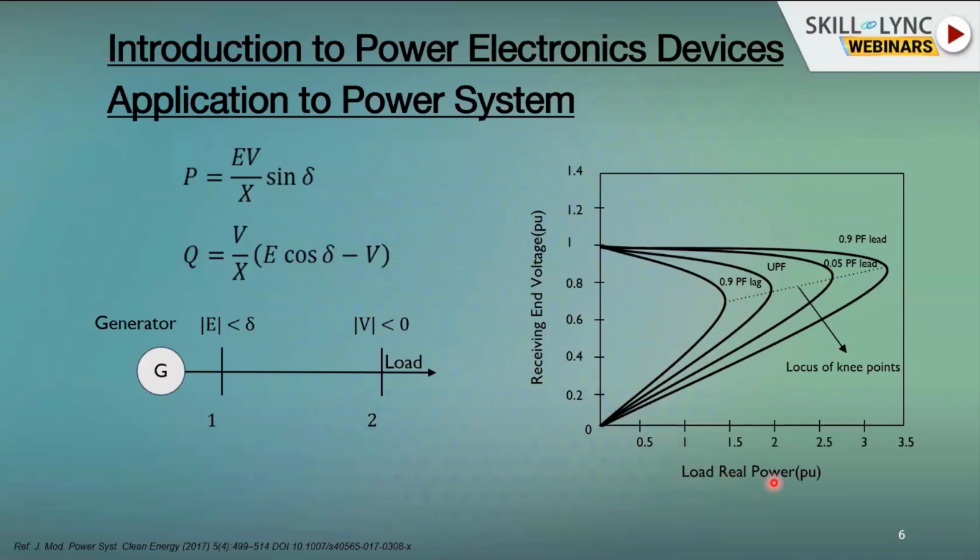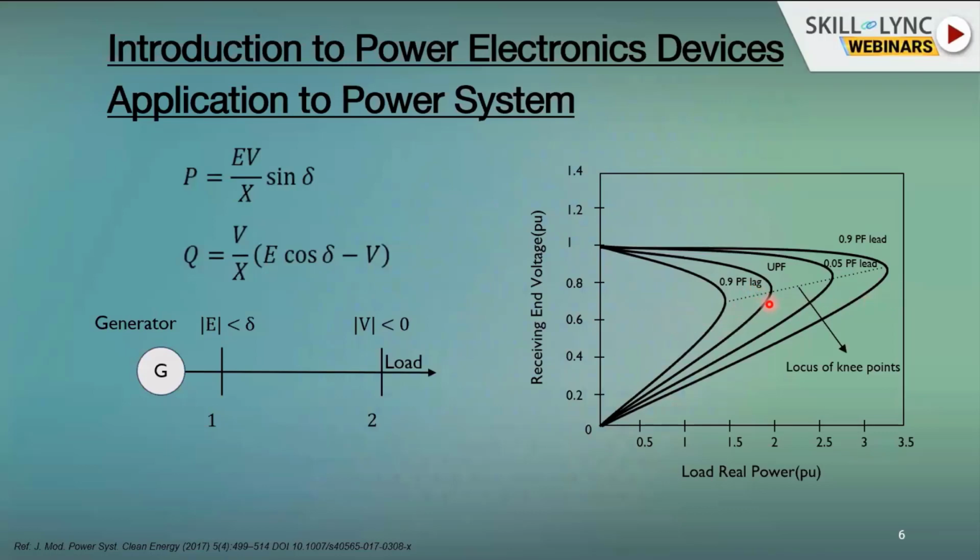On the x-axis we have the load real power, that is P, and on the y-axis we have the load voltage, that is at bus 2. So this is the receiving end voltage, and we have different curves. Let us look at one of the curves.